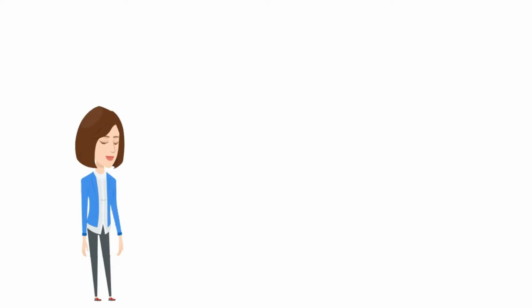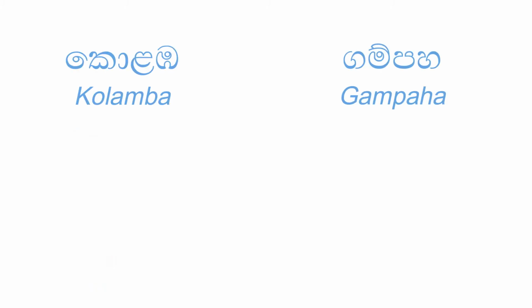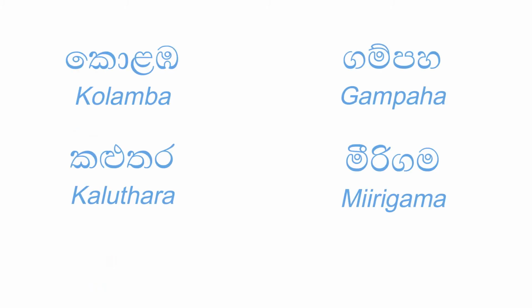There are some other words like this, mainly some names of cities. Examples, Kolamba, Gampaha, Kalutara, Mirigama, Nuara. You cannot end it with an e sound even if you want to say you are in there. Same as the word gedara. Just say the rest of the sentence and say the name of the place.